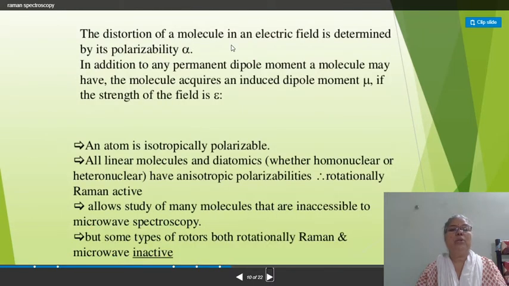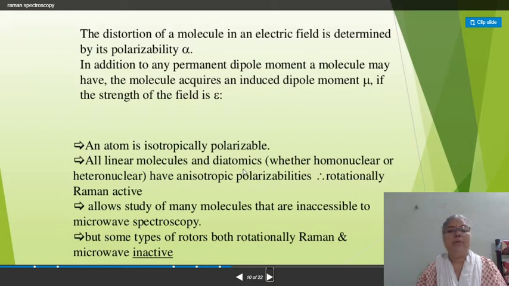This property is called the anisotropic property. The distortion of a molecule in an electric field is determined by its polarizability, denoted by the letter alpha. In addition to any permanent dipole moment, a molecule acquires an induced dipole moment, mu, if the strength of the field is E. An atom is isotropically polarizable.